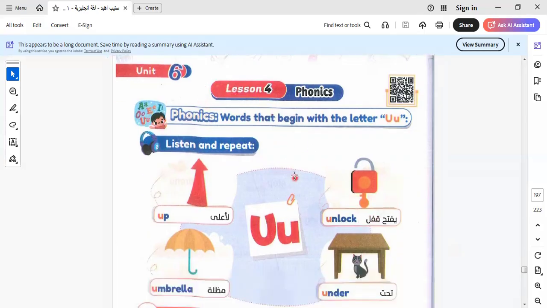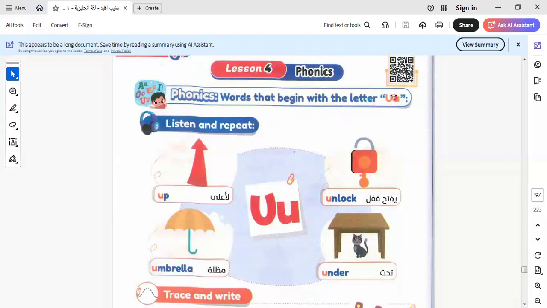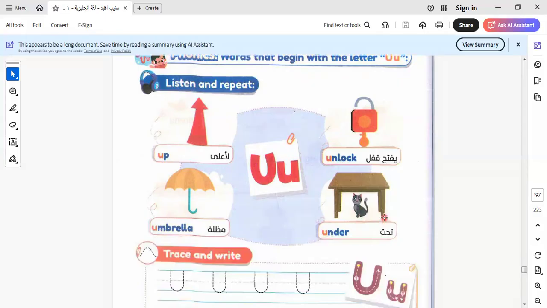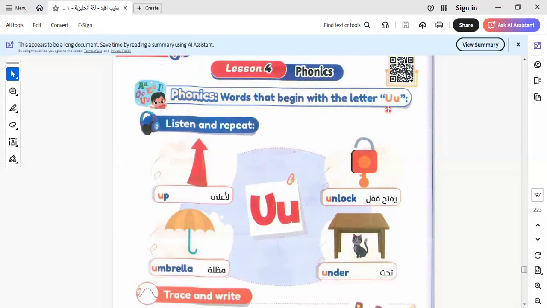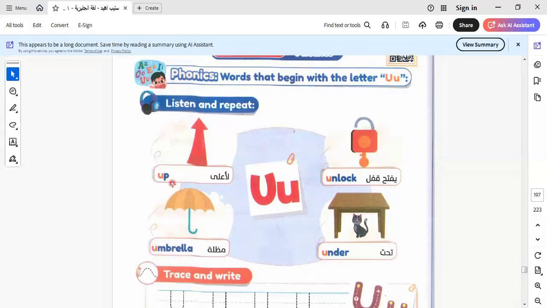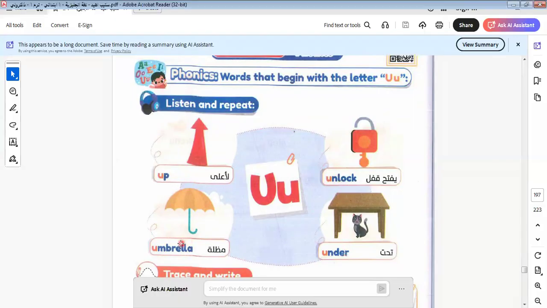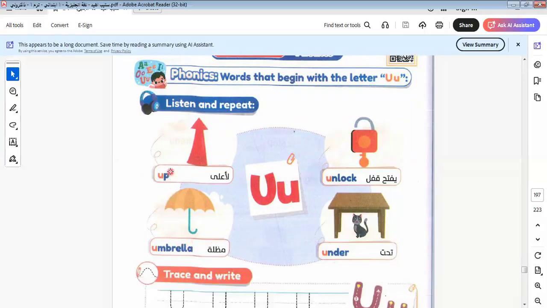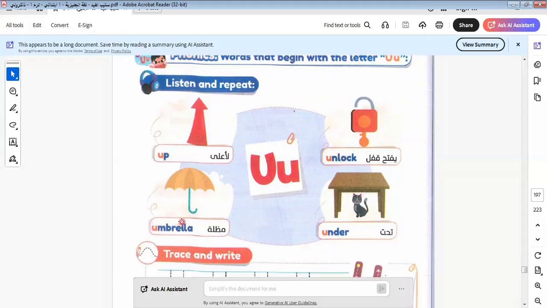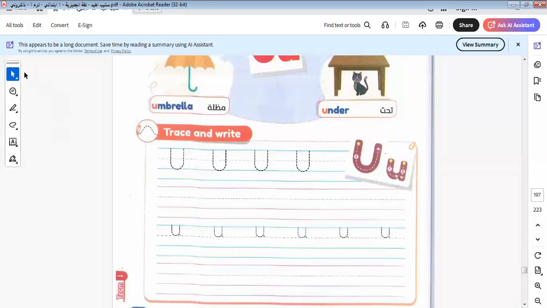Here we have lesson 4. The words begin with letter U. Here we know letter U, like what? We have umbrella, we have unlock, we have under, we have up. All these words start with letter U. Here we have up, unlock, under, umbrella. Repeat after me: up, unlock, under, umbrella.